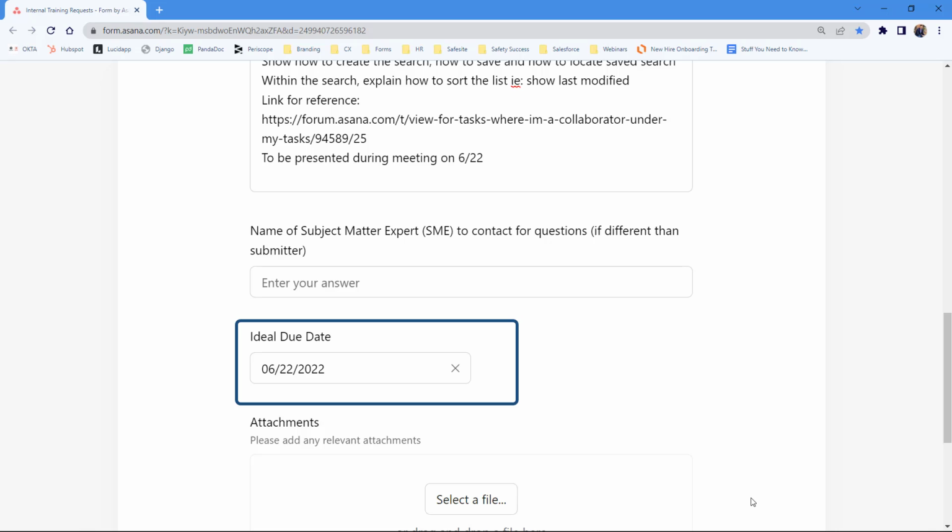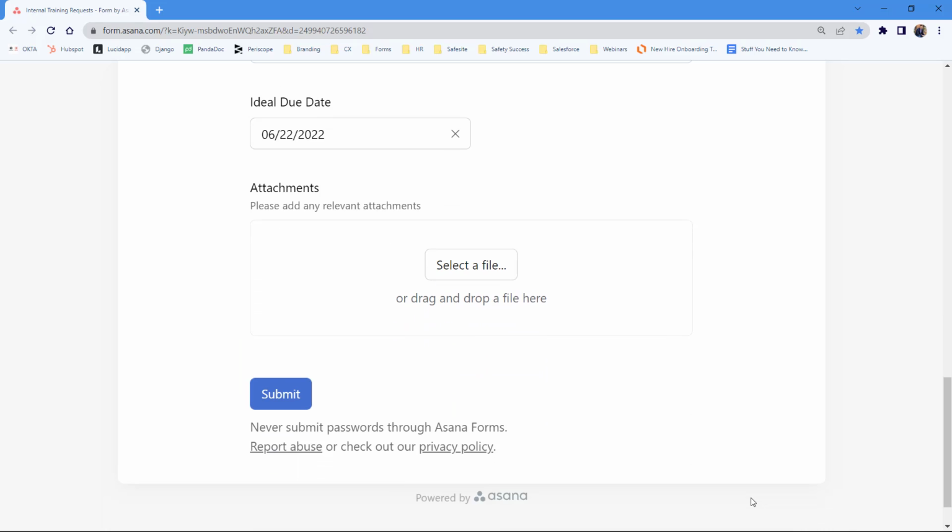Next, enter an ideal due date for the training to be completed. For example, if the training is to be presented during a team meeting, enter the date of the meeting and also add that to the description section. This field can be left blank, and the assignee will work with the submitter to determine a completion date.